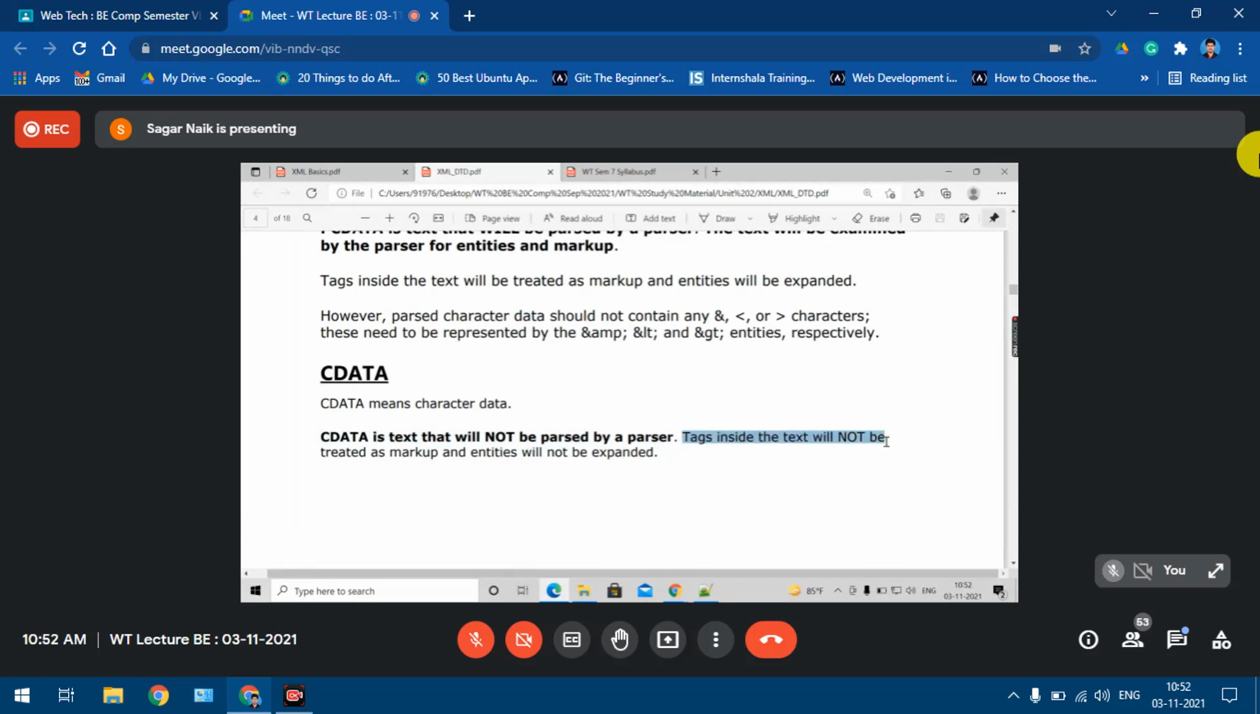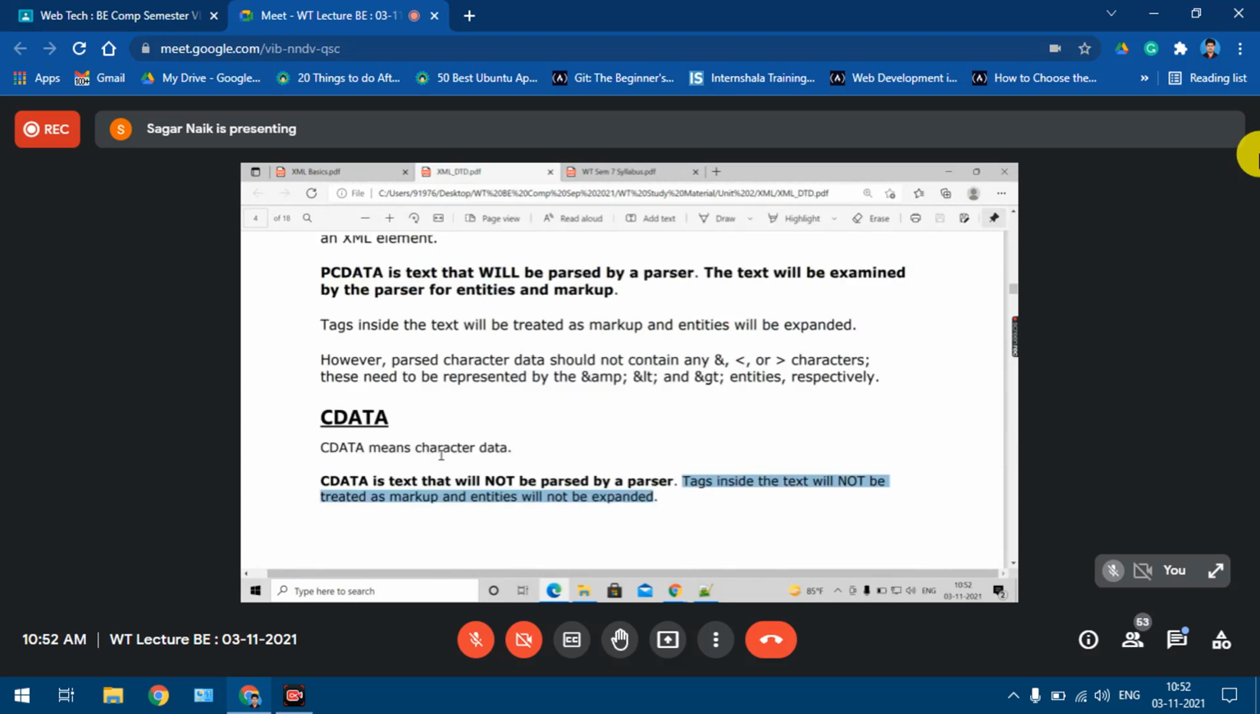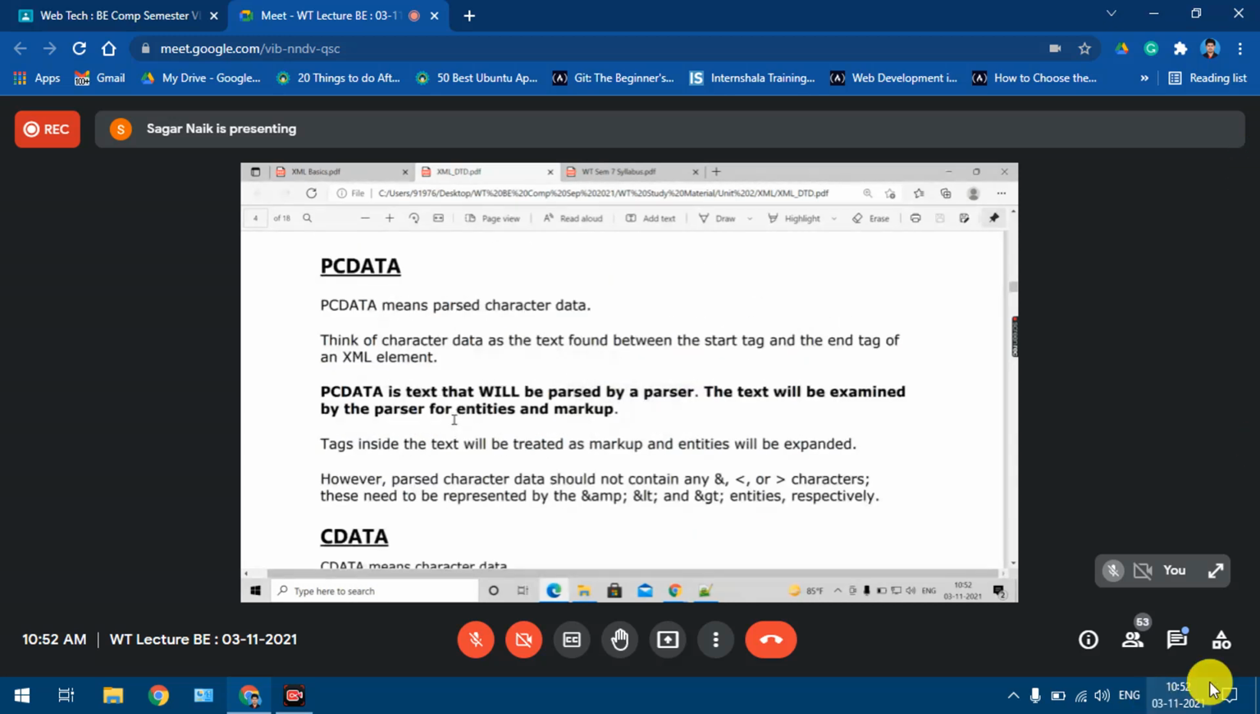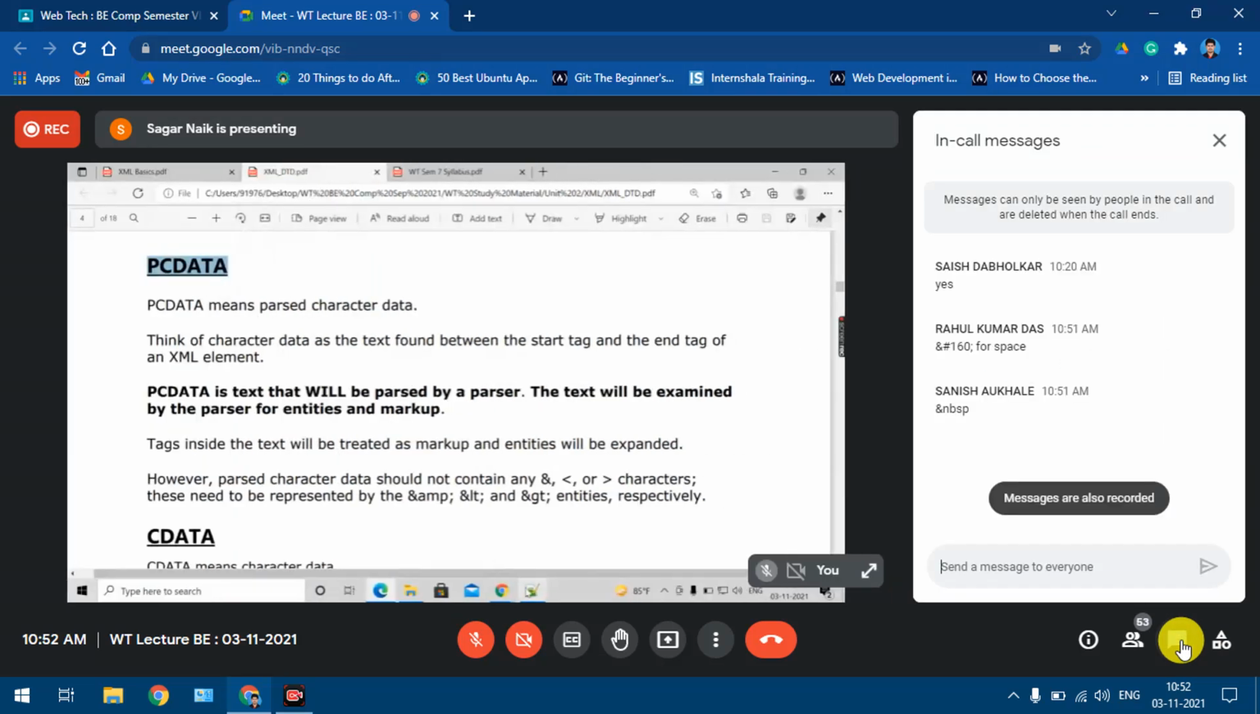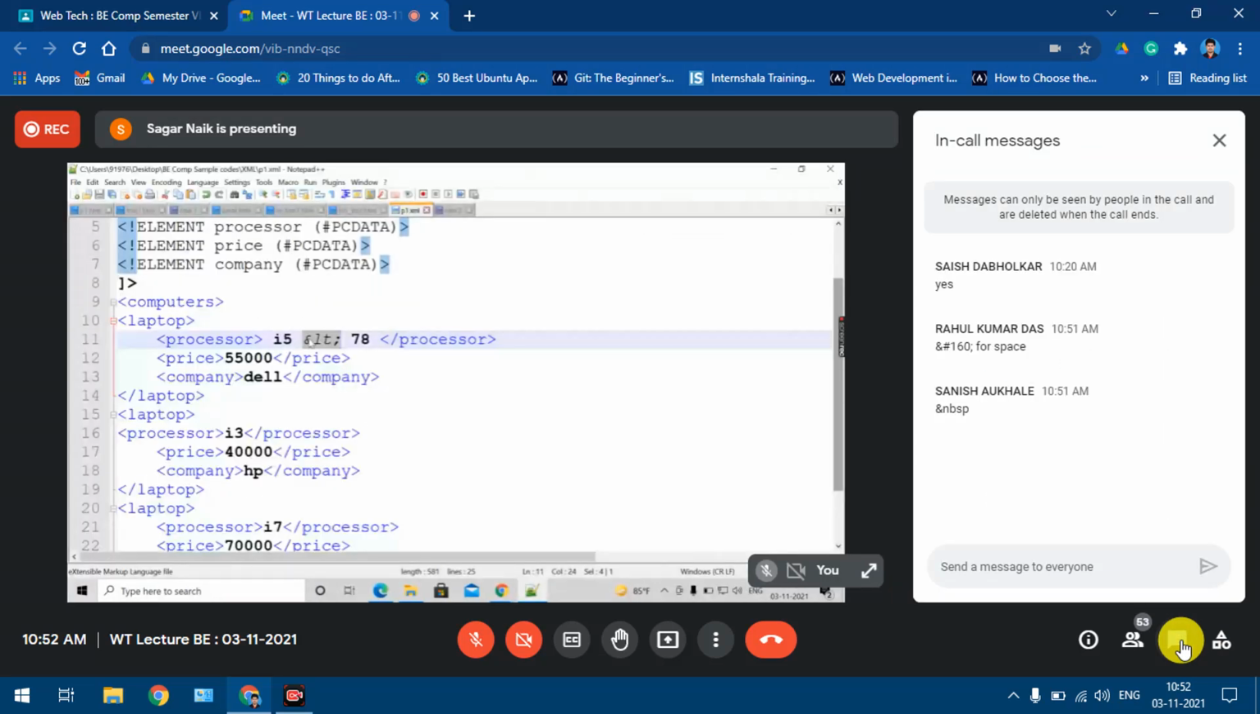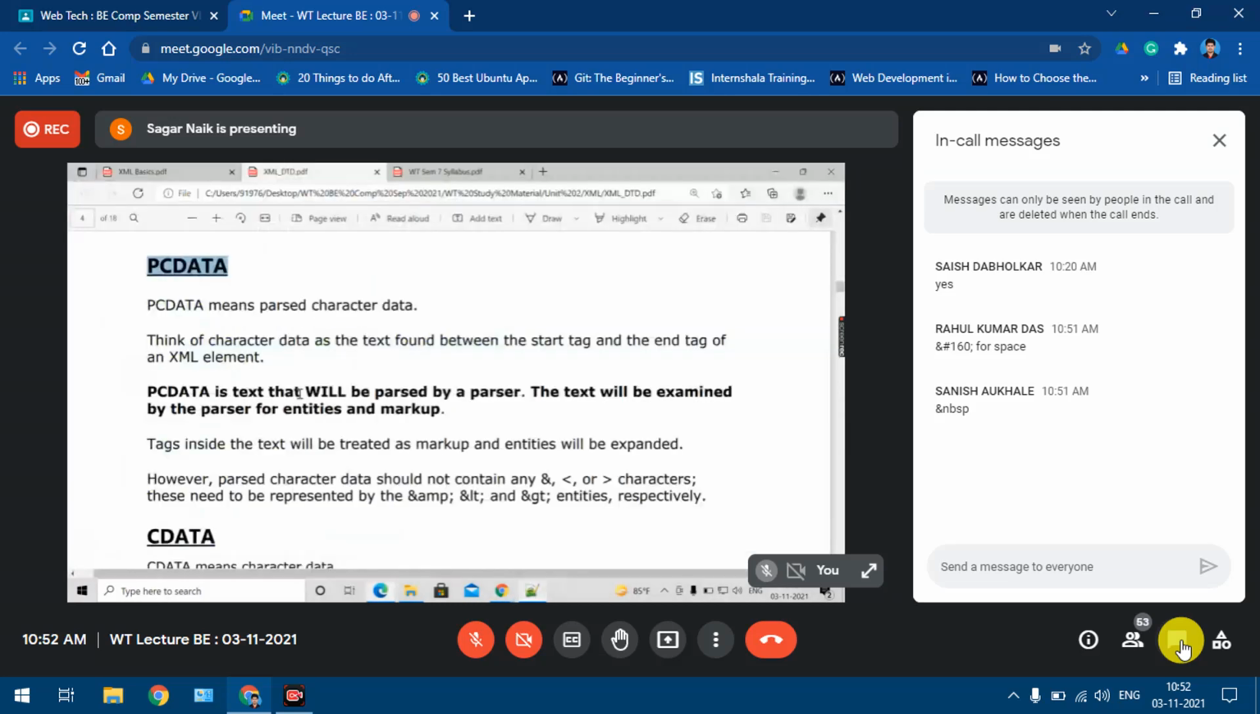Text inside the text will not be treated as markup and entities will not be expanded. This is the only difference, nothing much. But most of the time we are going to go for PCDATA only, because we'll have some kind of entities in the data, and we want the parser to expand these entities also.